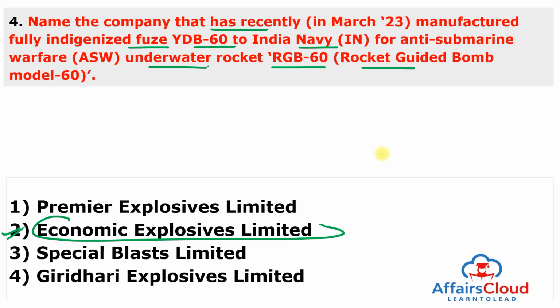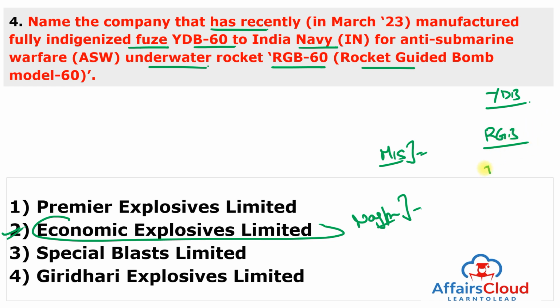So, a private manufacturer, Solar's Economic Explosives Limited, EEL, which is situated in Nagpur, Maharashtra, handed over the fully indigenized fuse YDB-60 to the Indian Navy for the RGB-60 underwater anti-submarine warfare rocket used from major warships. This is the first time that the Indian Navy has placed a supply order for an underwater ammunition fuse on an Indian private company or industry. So, just remember the question as it is on the slide.